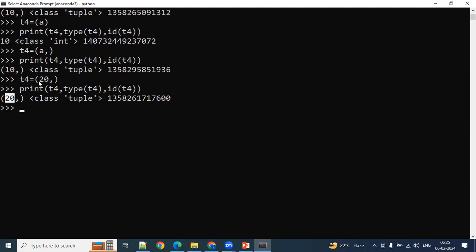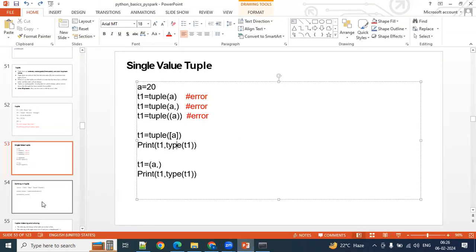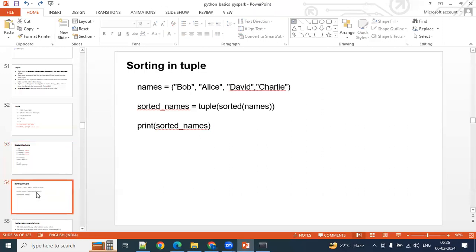I will not repeat this one again in the DSL commands. There you have to understand it. This is another way of single value tuple creation.